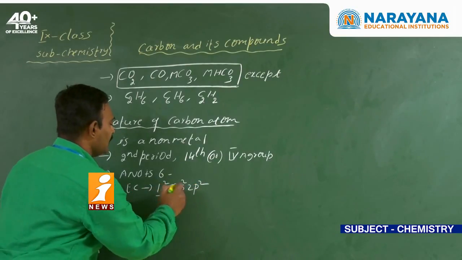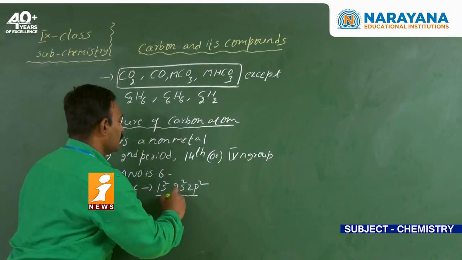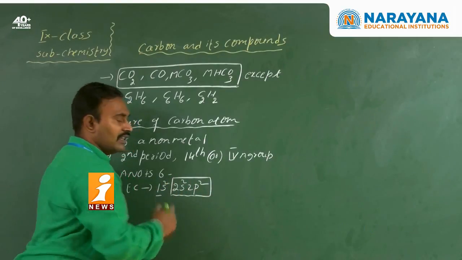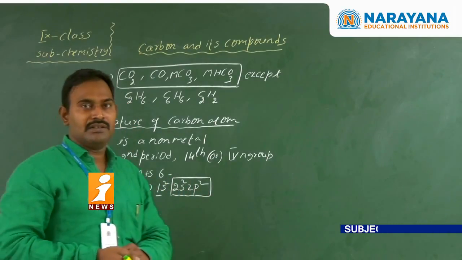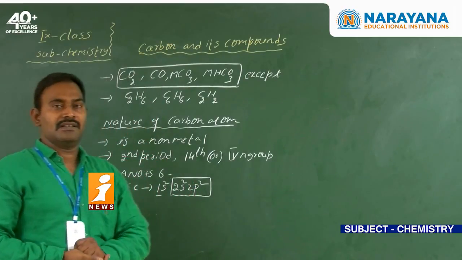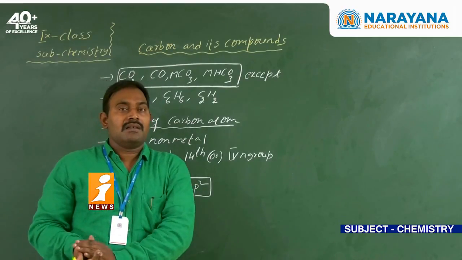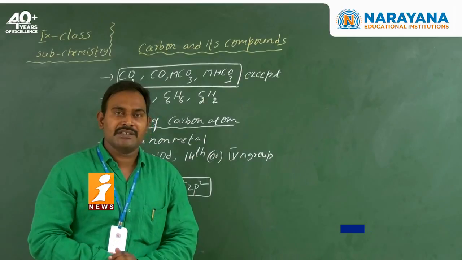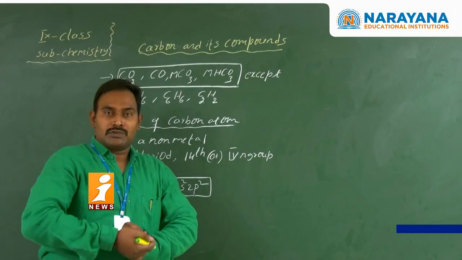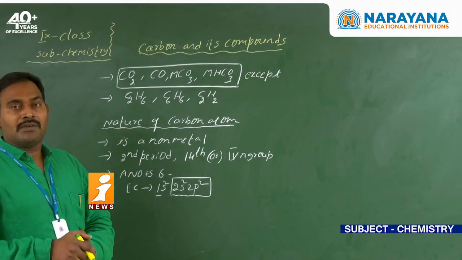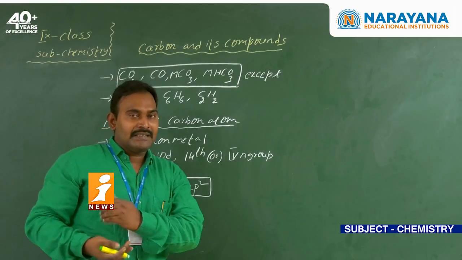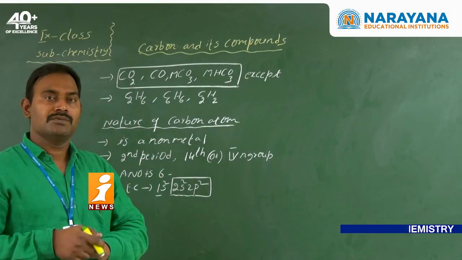So it has the K shell and the L shell. In the outermost shell how many electrons are there? 4 electrons. How many electrons are short of the octet configuration? 4 electrons. So carbon is always ready to form 4 bonds. So we can say the valency of carbon is 4.